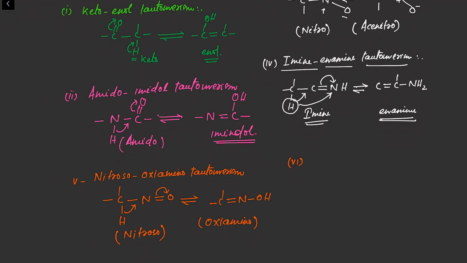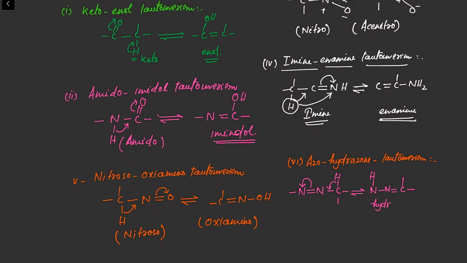The last, sixth type of tautomerism is azo-hydrazone tautomerism. In this type of tautomerism, what happened? The azo group will convert into the hydrazone group. How? See that. This is your azo group, right? With an alpha hydrogen. This is the alpha hydrogen. Now this alpha hydrogen will shift to this nitrogen atom, and finally what will we get? This nitrogen atom will form a double bond with this carbon.